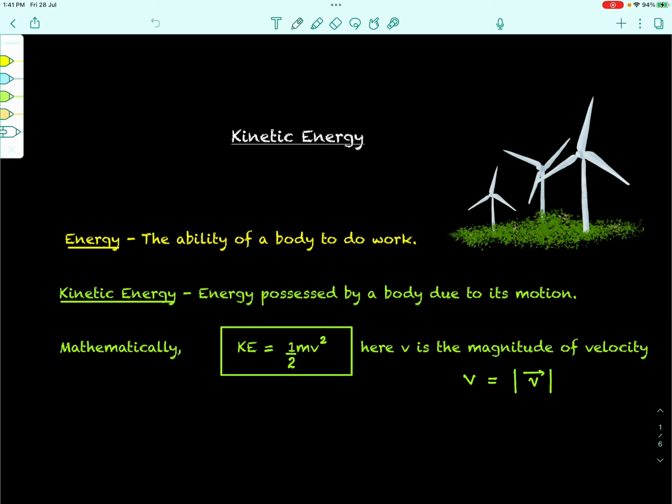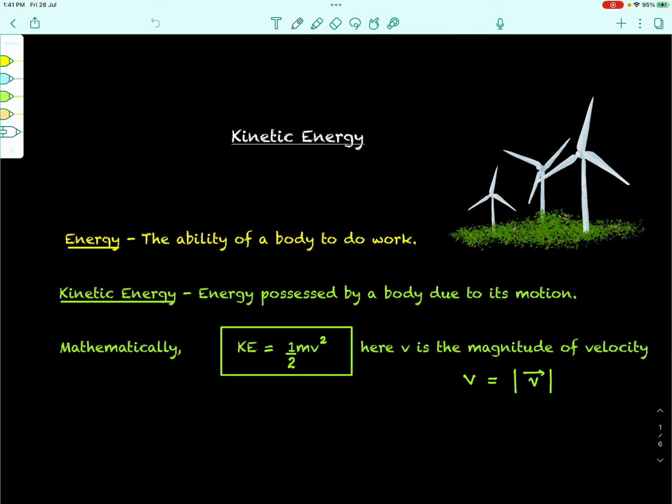What is energy? Till now we have discussed work. We know that when a force makes a body move from its position, work is done, right? Force does work. So what is energy? This is the very basic definition that we have: energy is the ability of a body to do work. So if a body has no energy, it will not be able to do work for you.